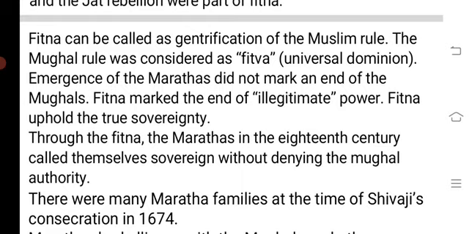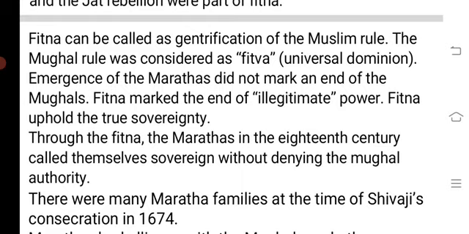The rulers like the Marathas or the Rajput or Sikh continue to rule over their local areas, but at the same time they also call themselves Swaraj or some sort of sovereign authority. At the same time they also accept Mughal suzerainty. So all of this comes together in making fitna as it was.